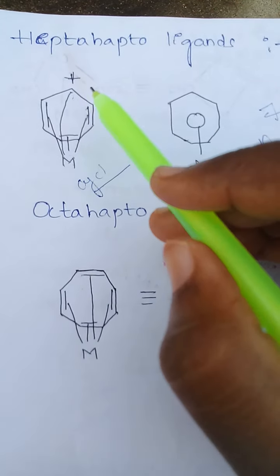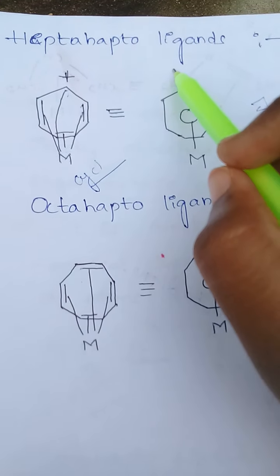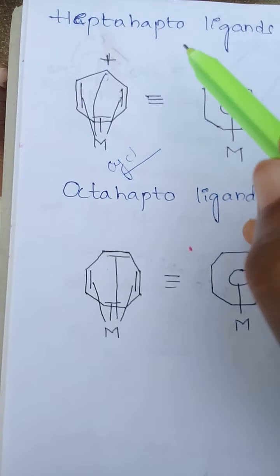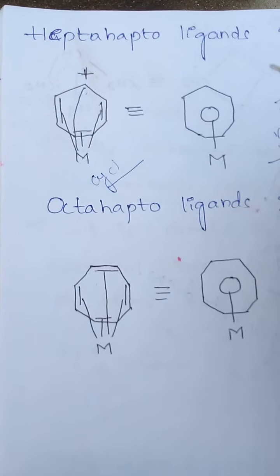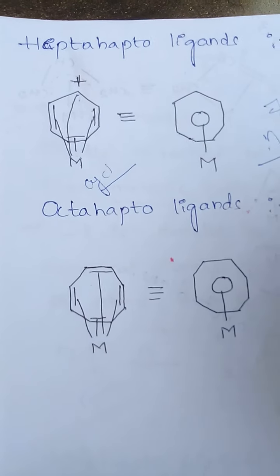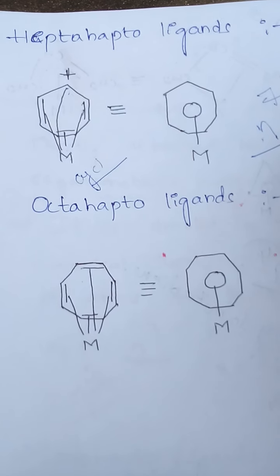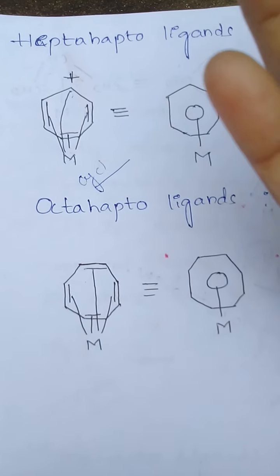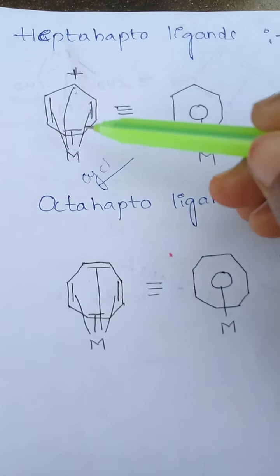In the earlier example, cycloheptatriene acted as a hexahapto ligand. Why? Because the metal was attached to only 6 atoms. So cycloheptatriene acts as a hexahapto ligand in that compound. Here it is a heptahapto ligand.